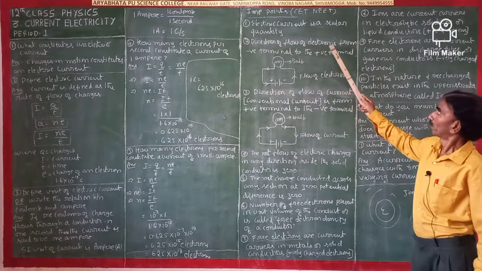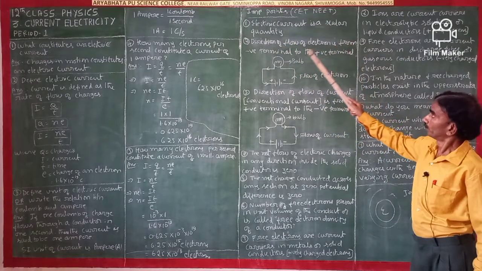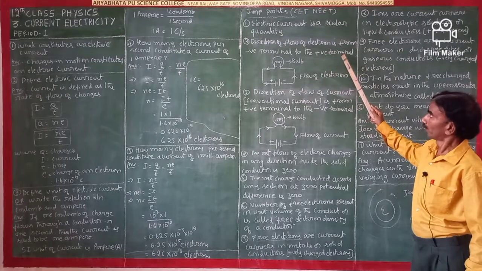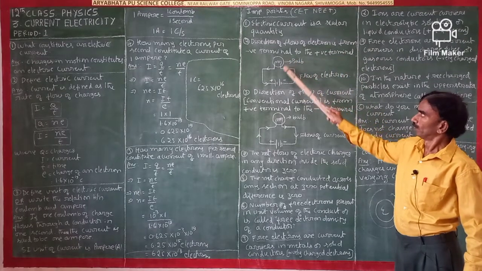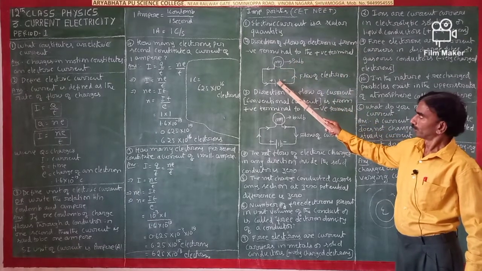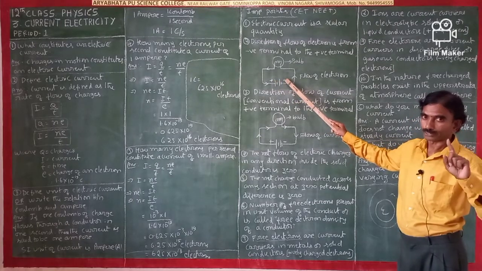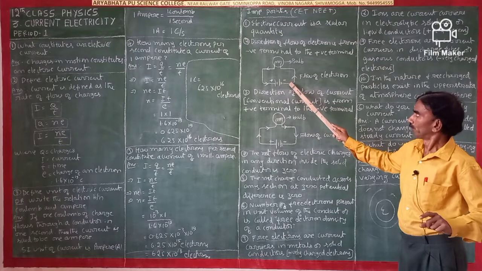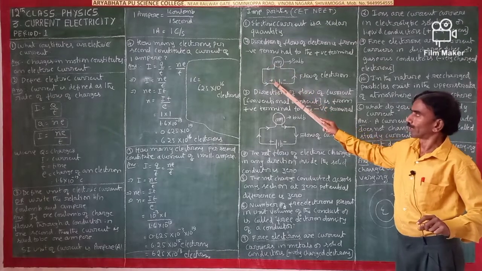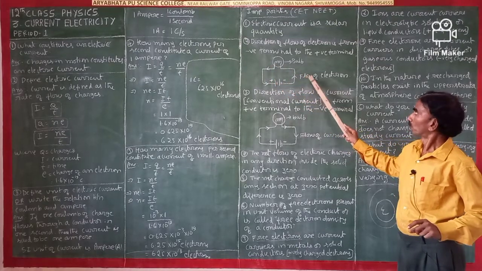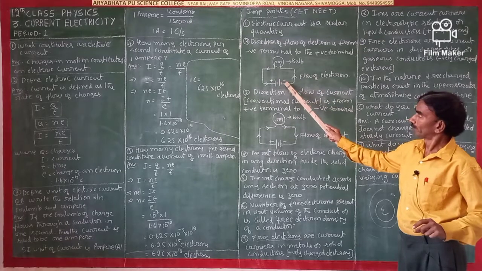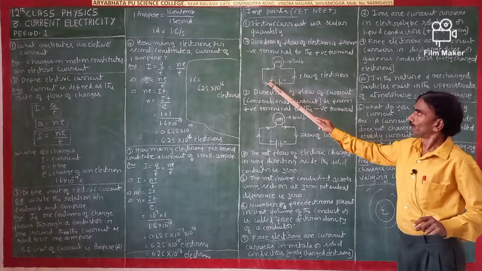The direction of flow of electrons is from the negative terminal to the positive terminal. You see here, this is a bulb, this is a battery. This is the plus charge, this is the minus charge. Electrons always flow from the negative terminal to the positive terminal.